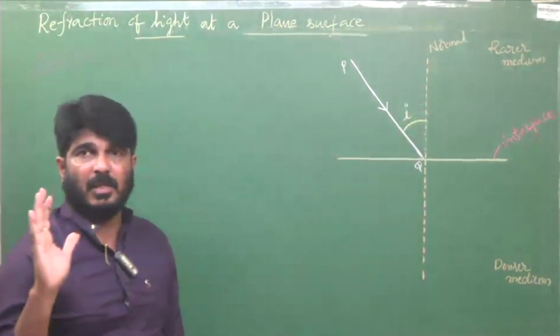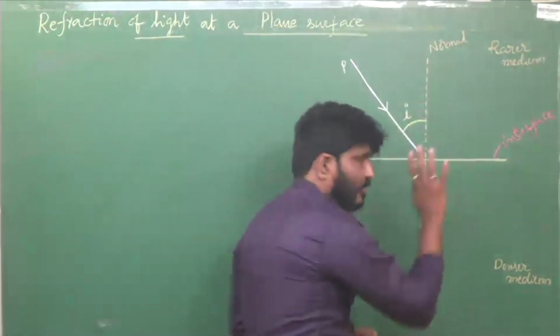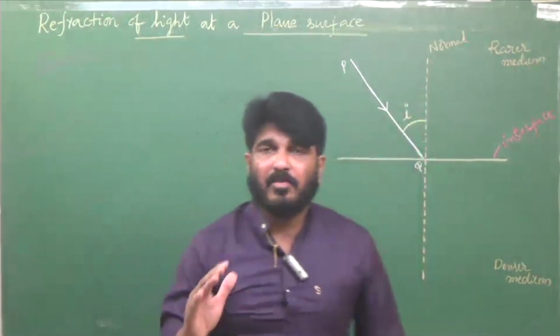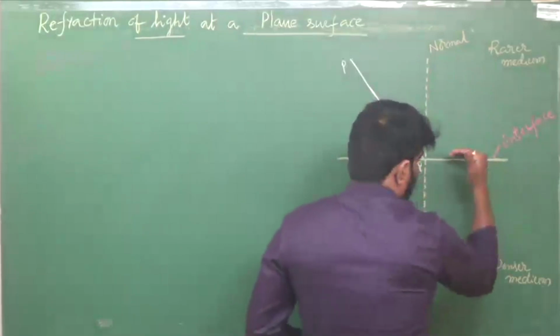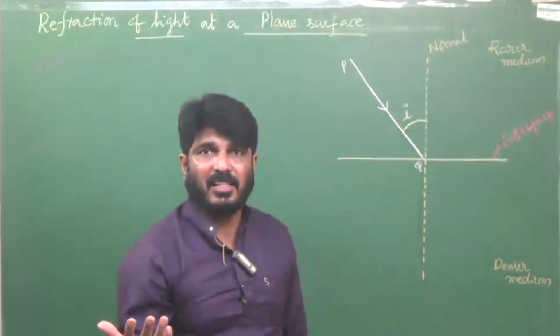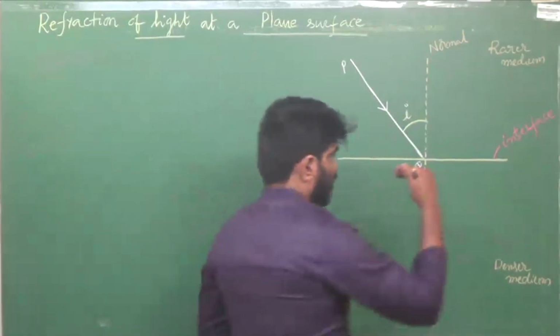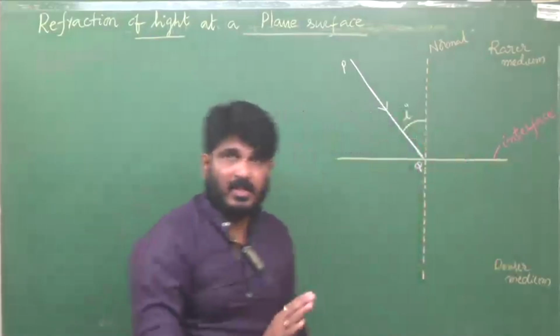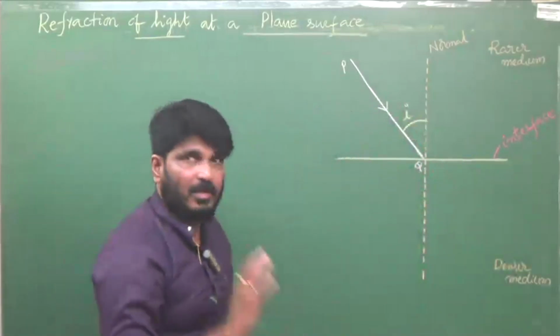Try to remember, if light is incident on an interface, a part of the light will be reflected, and a part of light enters into the other medium. We completed discussing reflection. That's why we are not going to consider that part of light which will be reflected. We just have to consider the light that enters into the other medium.